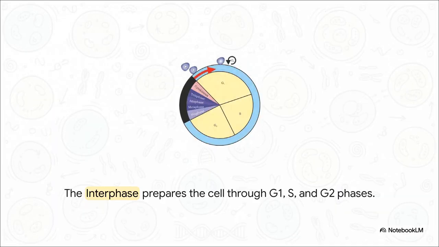And during that long preparation phase, interphase progresses through 3 distinct acts. First up is the G1 phase, where the cell just grows continuously. Then comes the S phase, or synthesis phase. Now, this is absolutely vital. This is where the DNA replicates itself. The amount of DNA doubles, say going from 2C up to 4C, but importantly, the actual number of chromosomes stays the exact same. Finally, we hit the G2 phase, where proteins are synthesized and the cell makes its absolute final preparations. Only after all of that prep work does it finally enter that tiny sliver of the M phase.